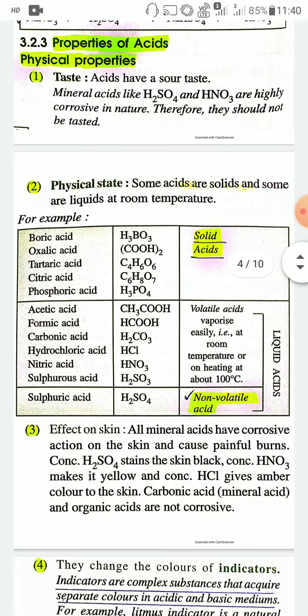And the third physical property of acid is effect on skin. I have told that all mineral acids have corrosive action on the skin and cause painful burns. For example, concentrated sulfuric acid, that is concentrated H2SO4, stains the skin black. Similarly, concentrated nitric acid makes skin yellow, and concentrated hydrochloric acid gives amber color to the skin. So these are corrosive actions of acid on the skin.